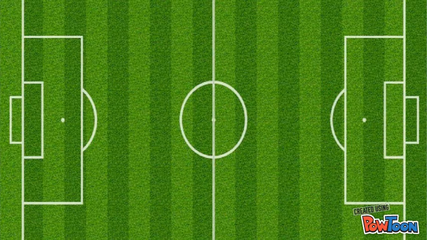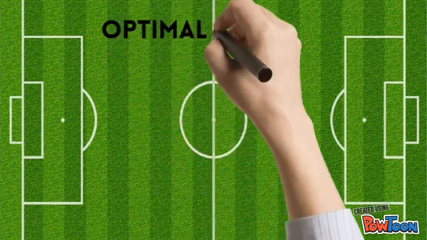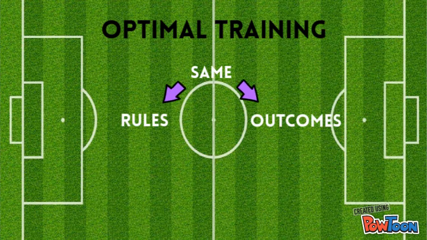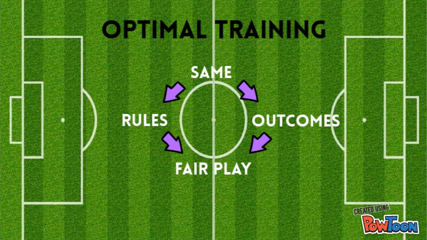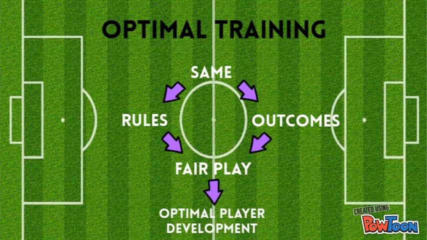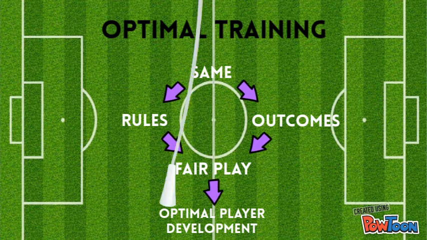One method of excluding RAE is by focusing on optimal training. By focusing on the same rules and outcomes, play will become fairer. For example, focusing on optimal player development over winning and competition.